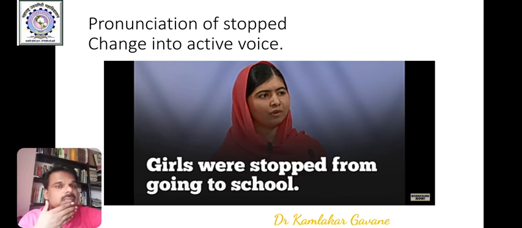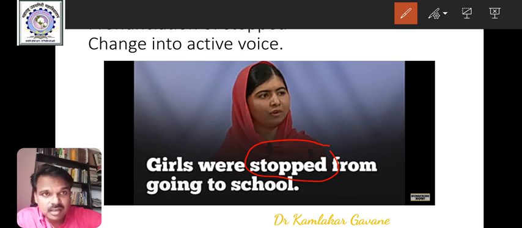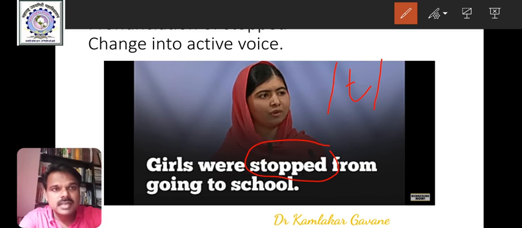Interesting example here. Girls were, how do you pronounce this word? Stopped. Stopped. This is common among Indian students. Do pronounce it as t. Stopped. Girls were stopped from going to school.